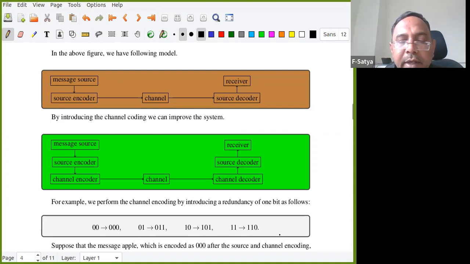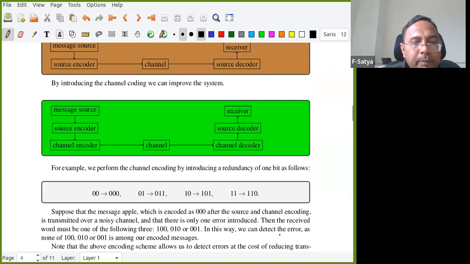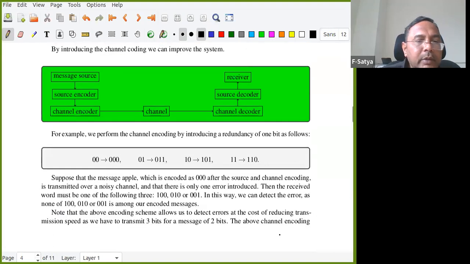There is an error, that detection is possible, but we cannot correct it now because 001 can come from 000 or 011. So there is a high possibility it can come from anywhere, right? Now I explain that one.